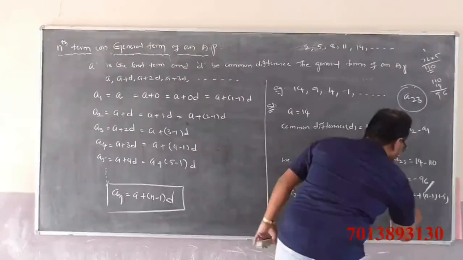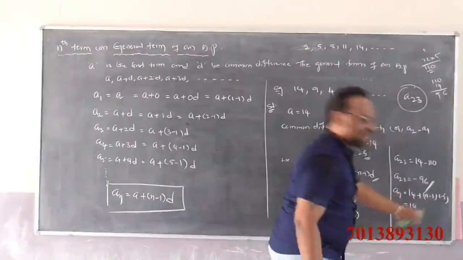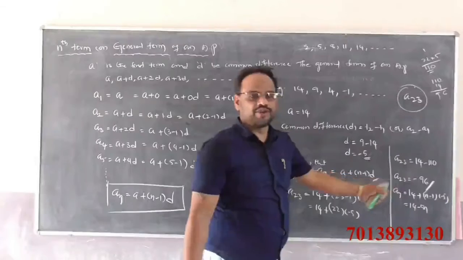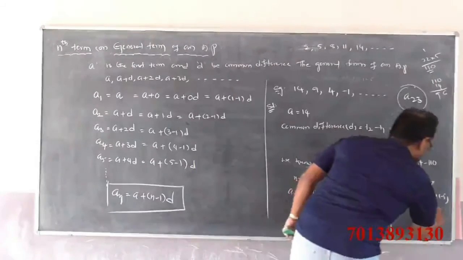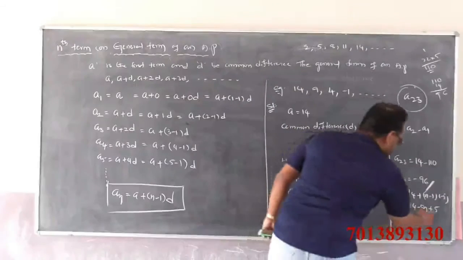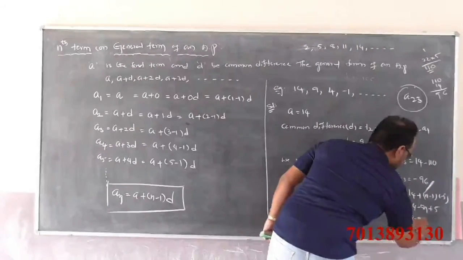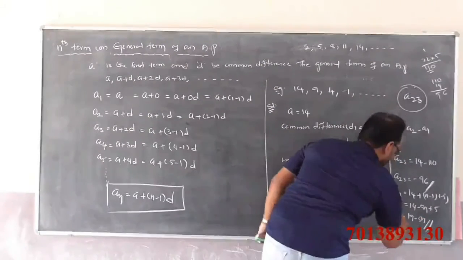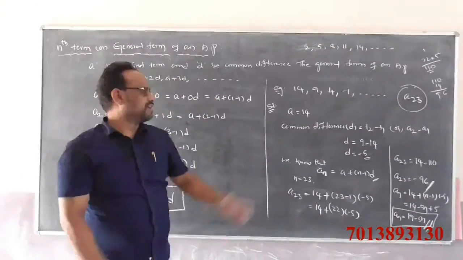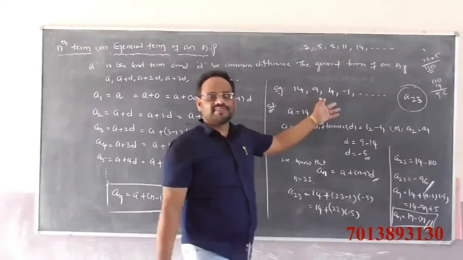That is 14 minus 5n, and minus 5 into minus 1 is plus 5. 14 plus 5 is 19, so 19 minus 5n is the nth term of the given sequence.